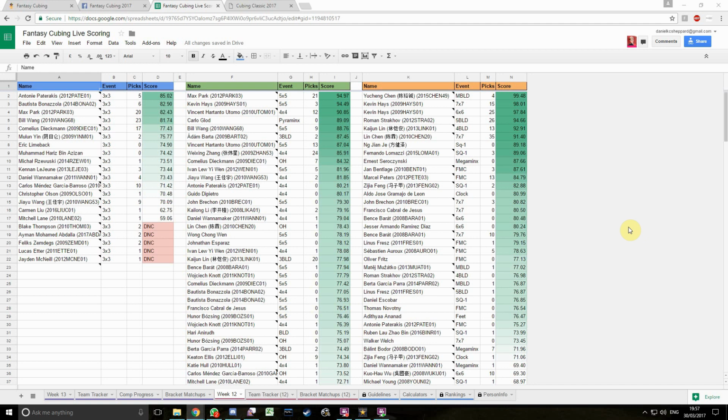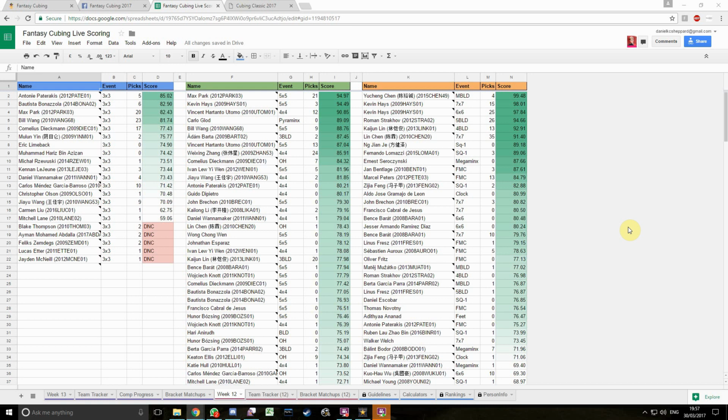Secondly, you might know by now that results don't go into the official Fantasy website until the results are on the WCA, with a slight delay after that as well. Now, of course, results don't go onto the WCA until after the competition has finished, sometimes several days after. So if you're keen to know how your team is doing through the weekend, you should use the Fantasy Live scoring sheet, mostly developed by myself, which you see in front of you.